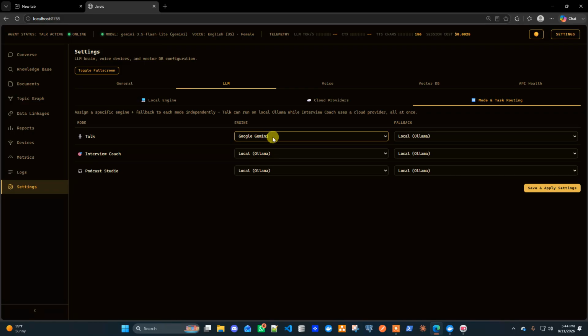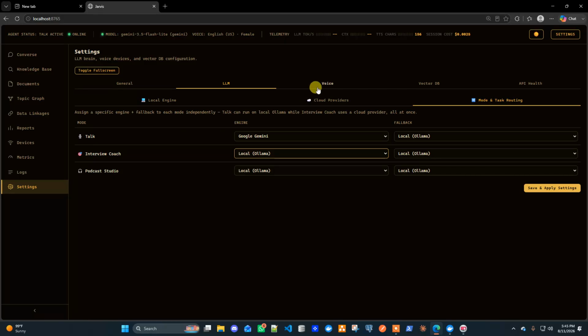If I want to use the local one, I'll just switch back to local and the backend LLM will be Ollama. Coming back to the fallback one, if there is an issue here, it will internally fall back and use the free Ollama one. Even for the interviews, we can use either Gemini or local. For now, I'm using the local one for these.